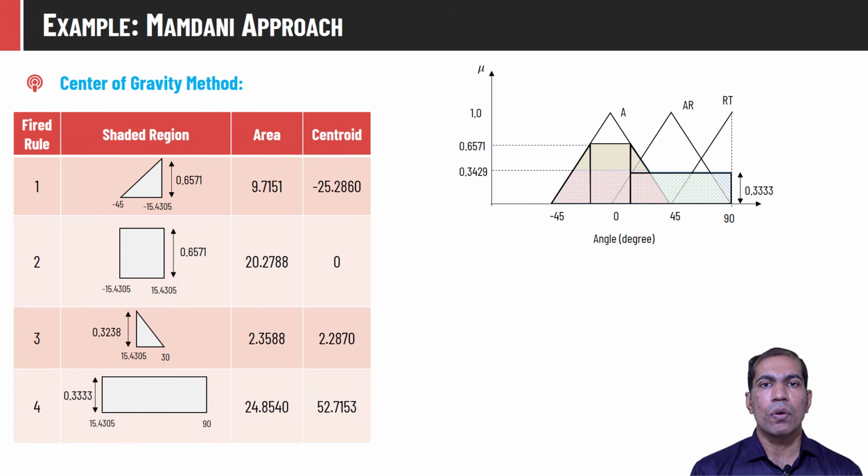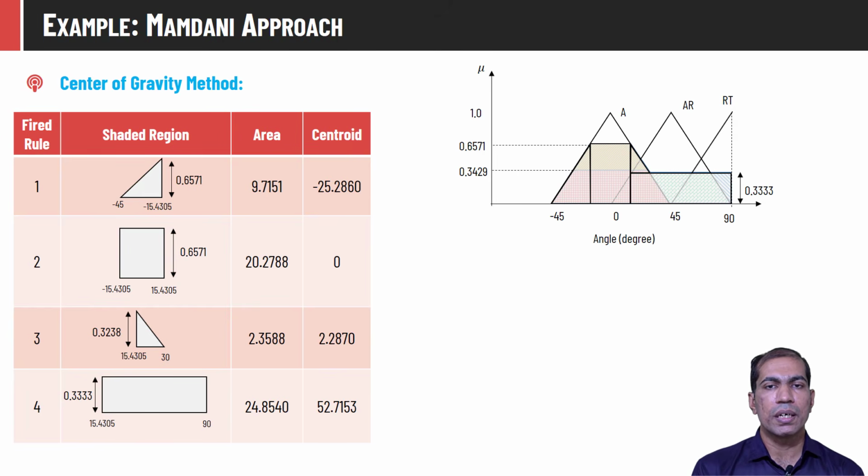In the center of gravity method, the area of the entire polygon is computed only once. Even the area of the overlapping region will be considered only once. So instead of computing the area of each individual polygon, this method will divide the entire region into small different shapes, maybe representing a triangle, rectangle, or trapezoid, and then apply the standard formulas on them and compute the area. The other way is that we can compute the equation of the lines as we have discussed in defuzzification methods part 2.